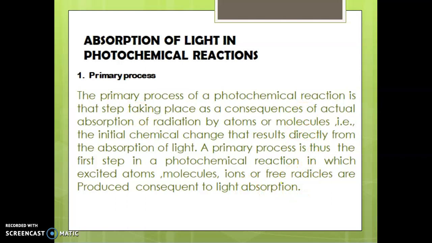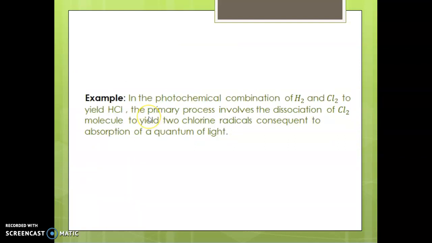Next we are discussing an example. In the photochemical combination of H2 and Cl2 to yield HCl, the primary process involves the dissociation of the chlorine molecule to yield 2 chlorine radicals consequent to absorption of a quantum of light. This dissociation of the chlorine molecule to yield 2 chlorine radicals is the primary process involved in this photochemical reaction. That is the first step. Next, we are discussing the secondary process.